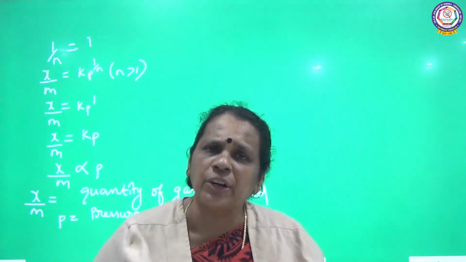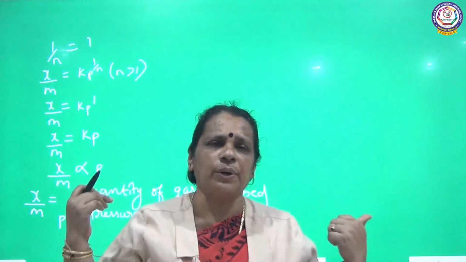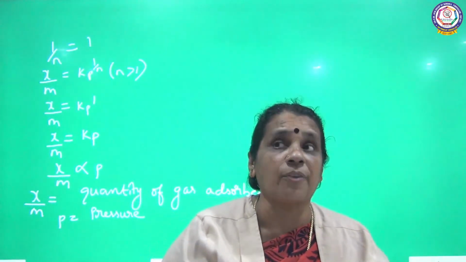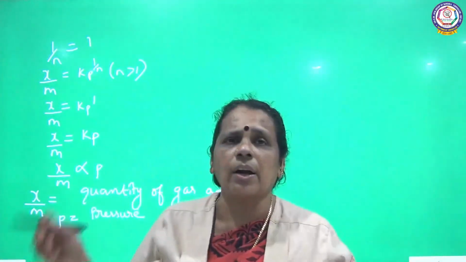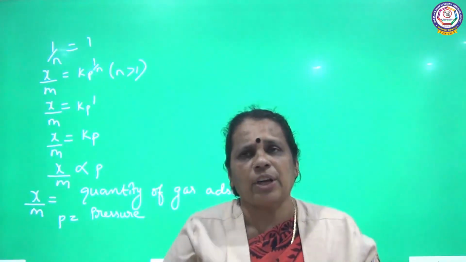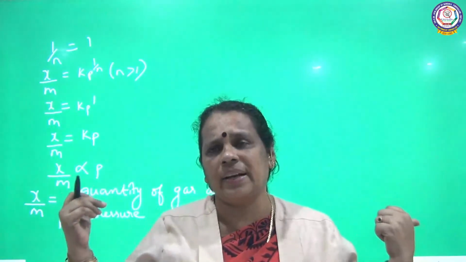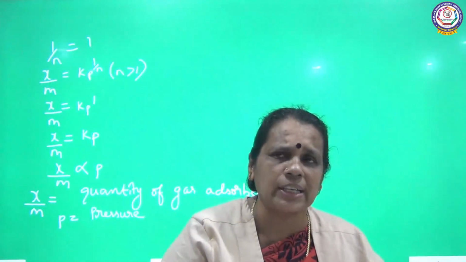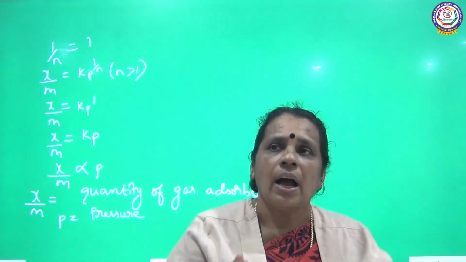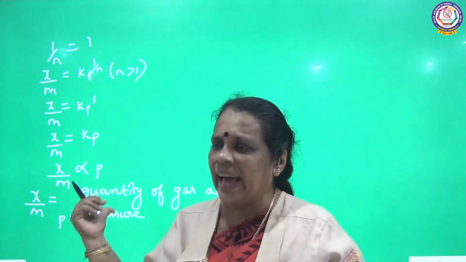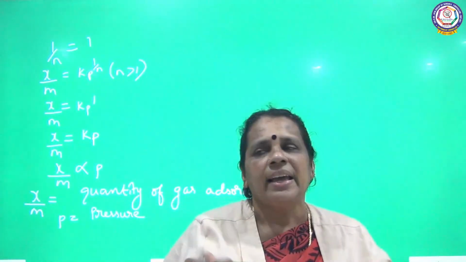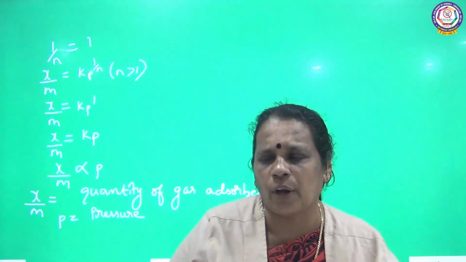One more Freundlich adsorption isotherm is there, for concentration. In such a case, we are going to talk about adsorption from the solution phase. Here I have talked about the adsorption of a gas on the solid surface, and for this I have written the Freundlich adsorption isotherm. The next one, we will talk about in the next class: the adsorption from the solution phase. There we are going to plot the graph by taking x by m in the y-axis and, instead of pressure, concentration in the x-axis.